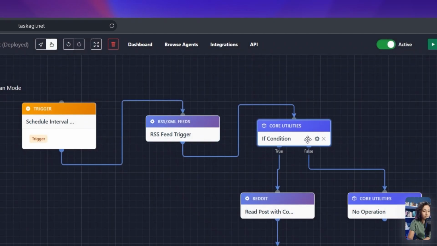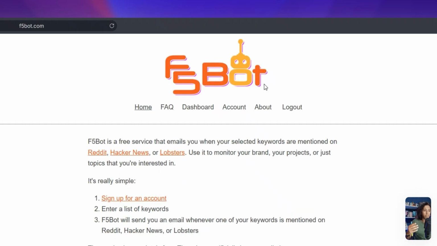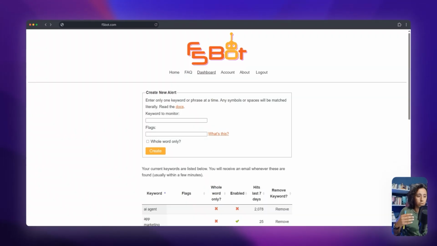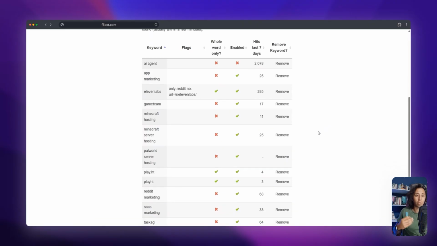The reason we have this logical if condition is because, just like I do, it's possible that there are multiple keywords that you're monitoring that belong to different businesses or agents.